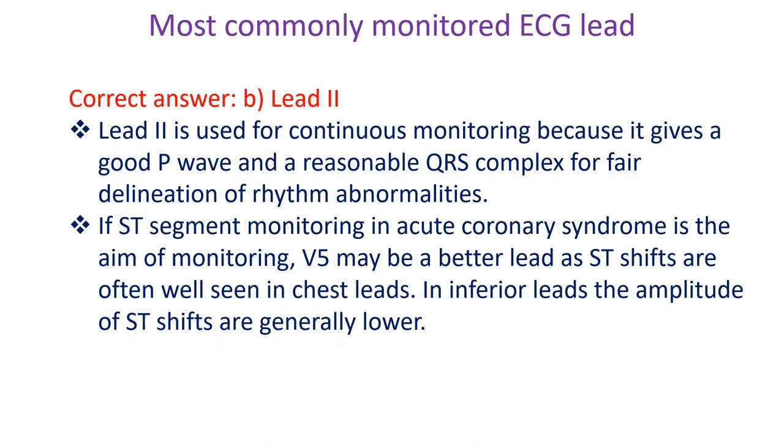delineation of rhythm abnormalities. If ST segment monitoring in acute coronary syndrome is the aim of monitoring, V5 may be a better lead as ST shifts are often well seen in chest leads. In inferior leads, the amplitude of ST shifts are generally lower.